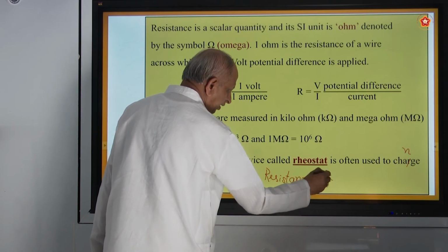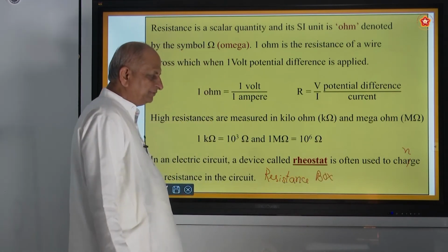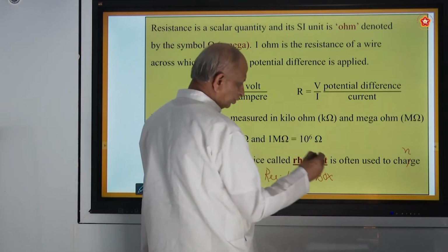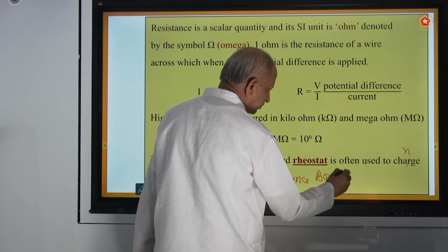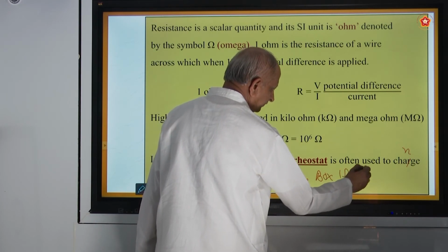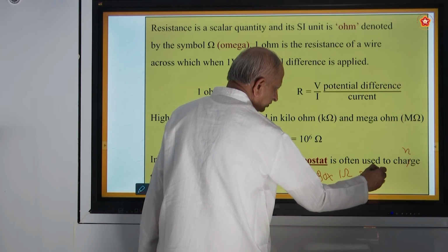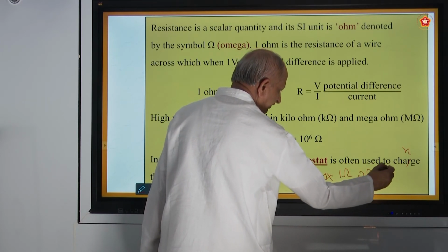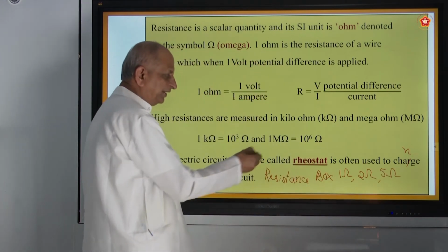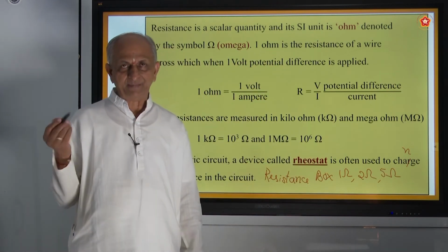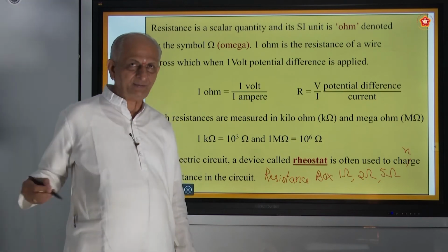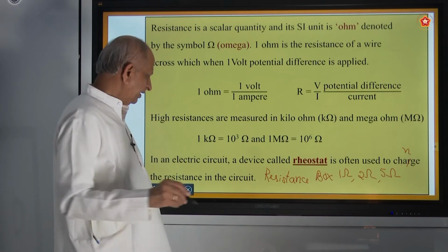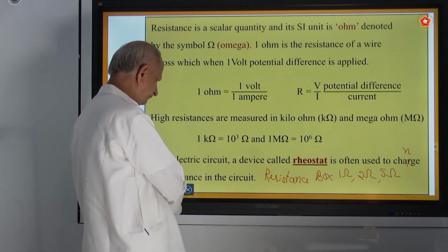In a resistance box, you will have resistances of definite units, like 1 ohm, 2 ohms, 5 ohms, 10 ohms, etc. Definite measurement is there. Whereas in a rheostat, you don't have a definite measurement, only variation. When the resistance varies, current also varies.